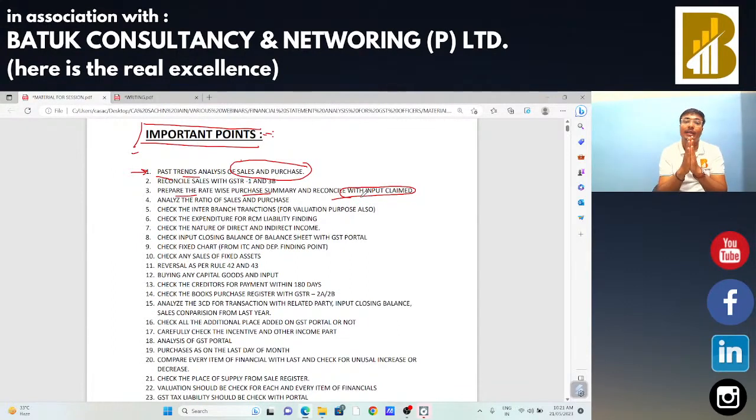If both are reconciled, in that case you need to compare that input tax credit with the input tax credit claimed in the GSTR 3B return. First we need to check whether the financial statement purchases and the purchases as per the sheet generated from the software match or not. If both match, then we are going to reconcile the same with the GSTR 3B return. You got the point, sir?